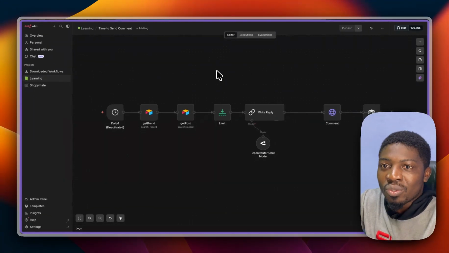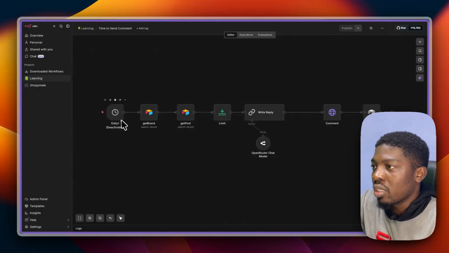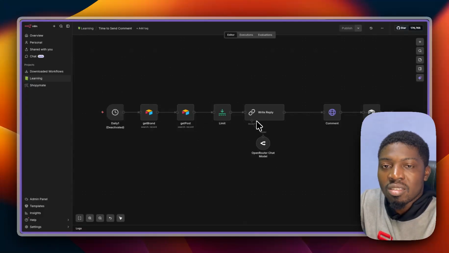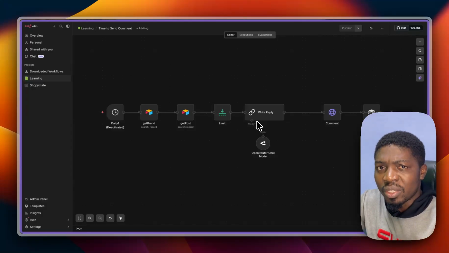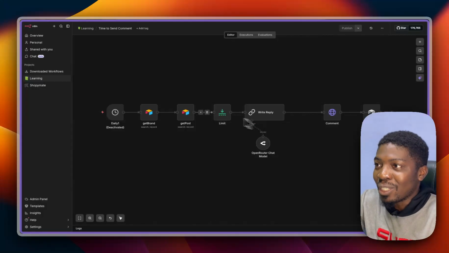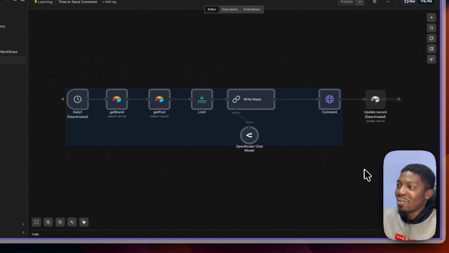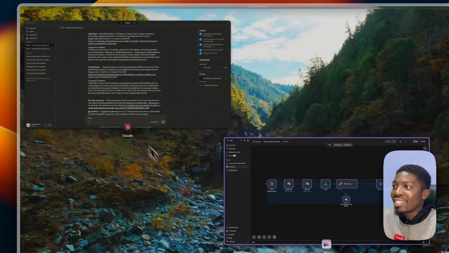Now, here's what is interesting. Three days ago, I had an n8n workflow doing part of this job: getting up at a certain time, getting my post, writing down a comment, and then saving that comment into my Airtable. Okay, so now all this is a scheduled task within Claude Cowork. I don't need it anymore. I'm going to cancel this workflow and use my scheduled task.